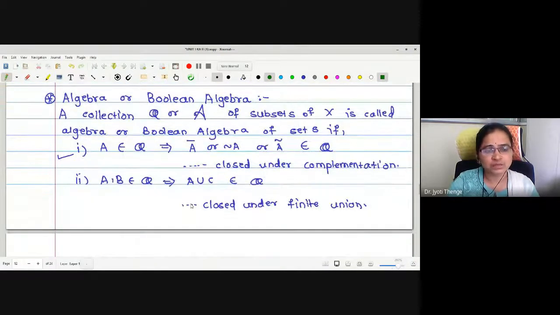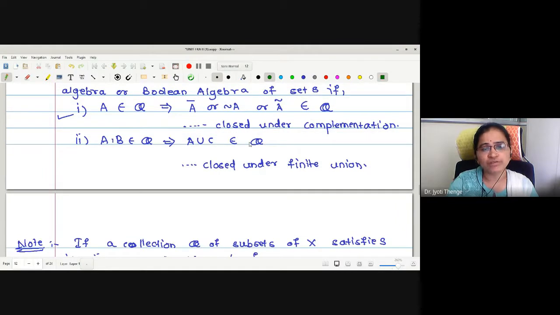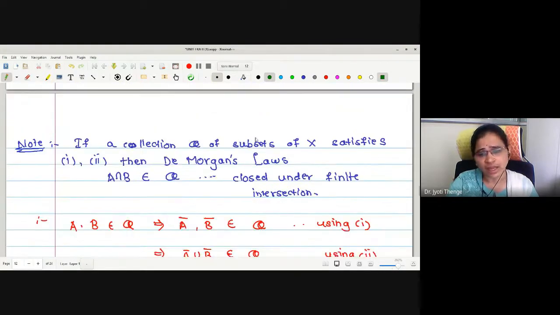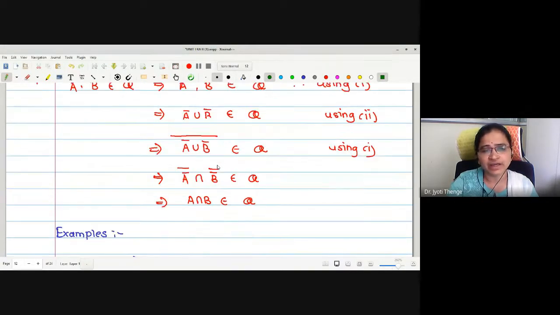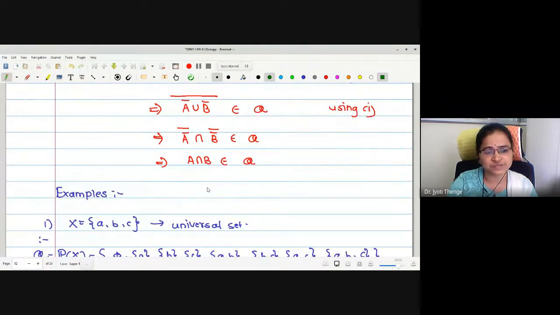Then comes the concept of algebra or Boolean algebra. A collection curly A of subsets of X is called an algebra or Boolean algebra if it is closed under complementation and closed under finite union. As we have studied De Morgan's laws in the first lecture, from 1 and 2, if we apply De Morgan's law, it automatically tells us that the corresponding algebra is also closed under finite intersection. Here are the steps I have explained, right?